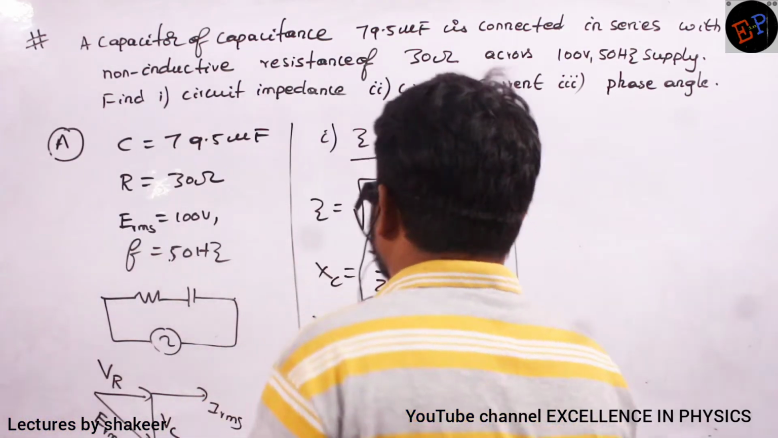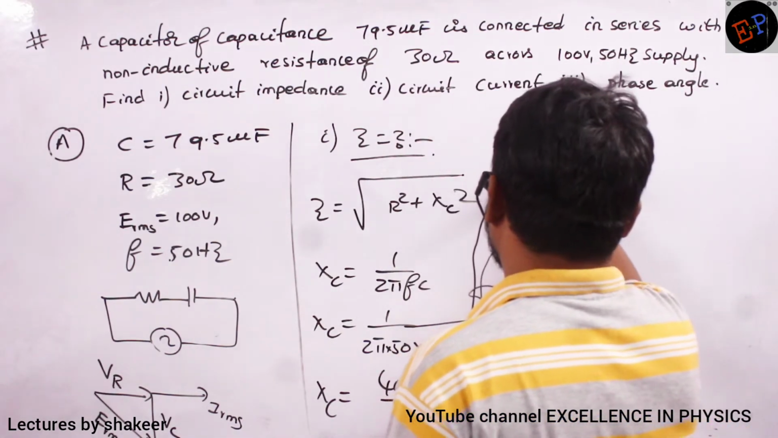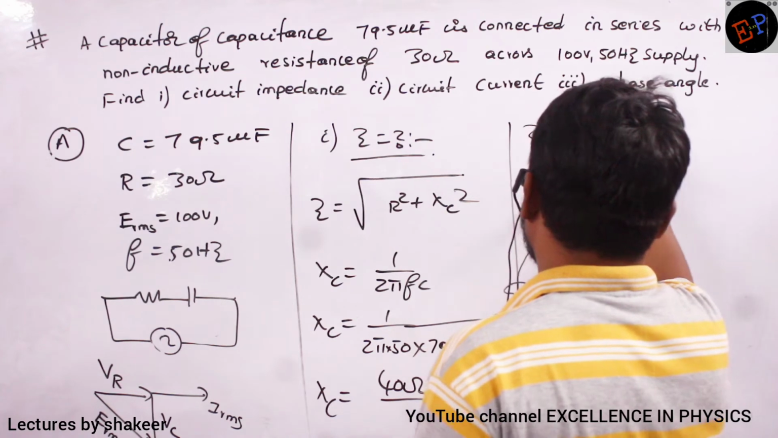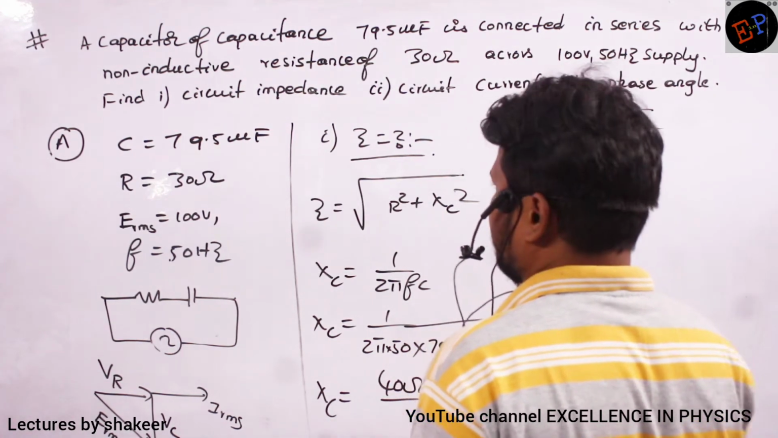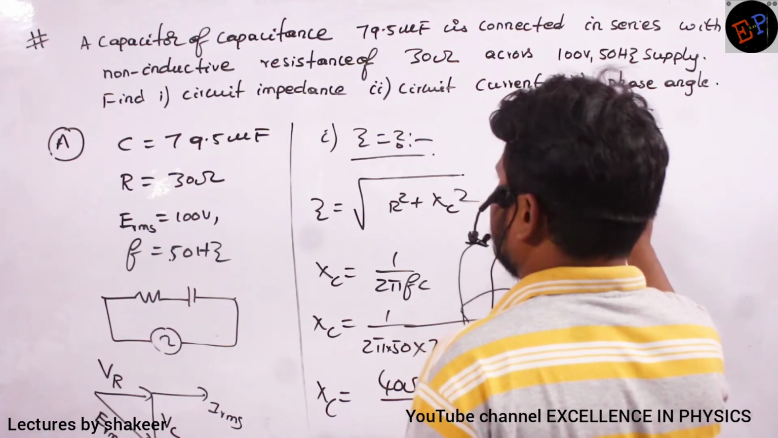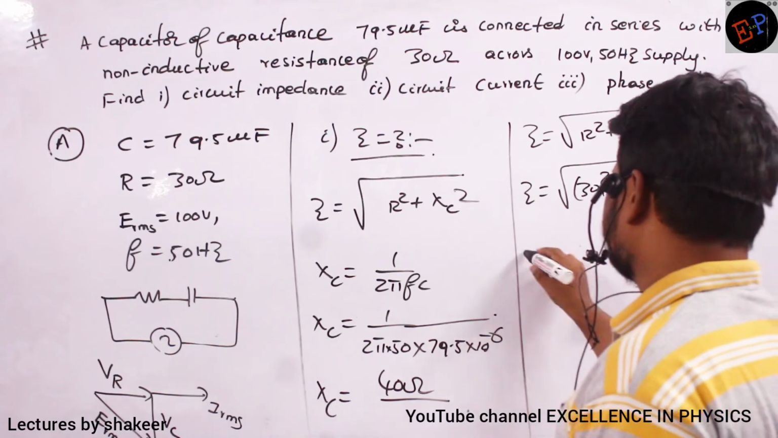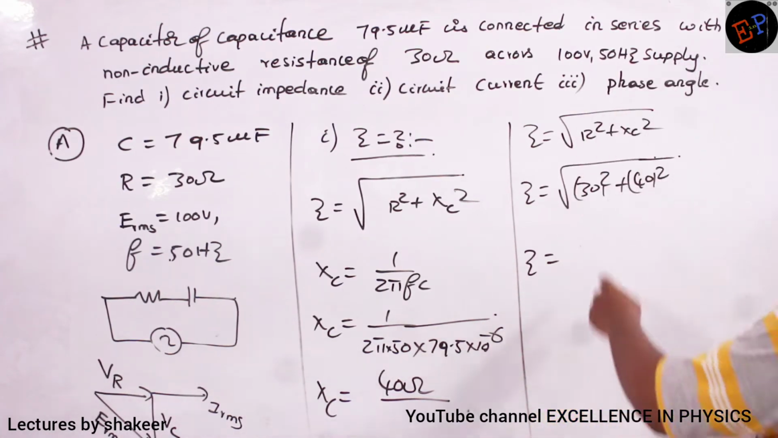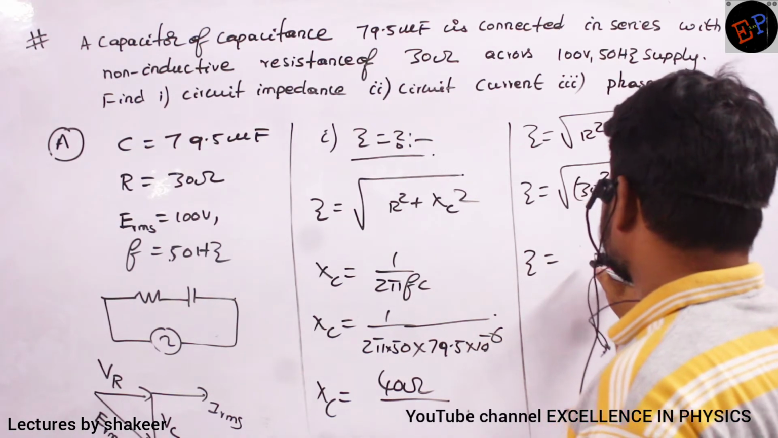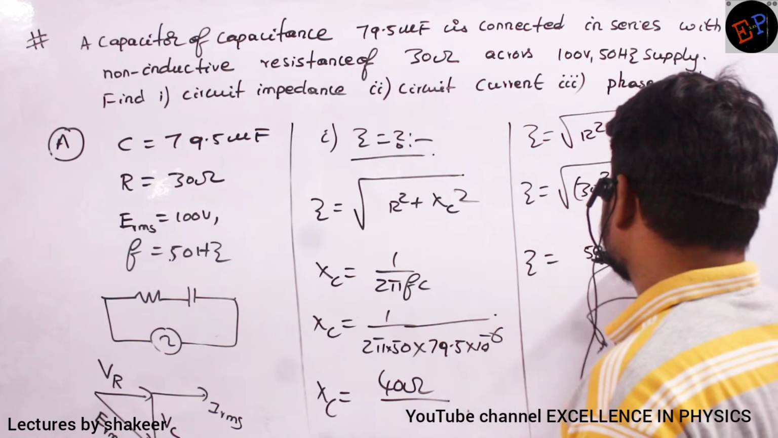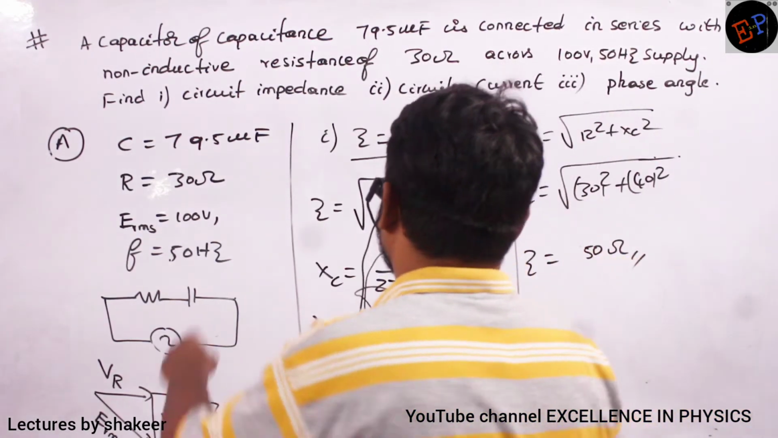Next, the circuit impedance Z is equal to the square root of R square plus XC square. So Z is the square root of R value 30 square plus XC value 40 square. So Z is the square root of 900 plus 1600, that is root 2500, which is 50 ohms. This is the total impedance of the circuit. Are you able to understand?